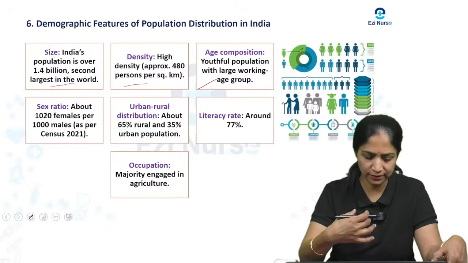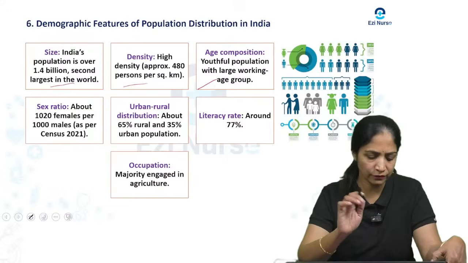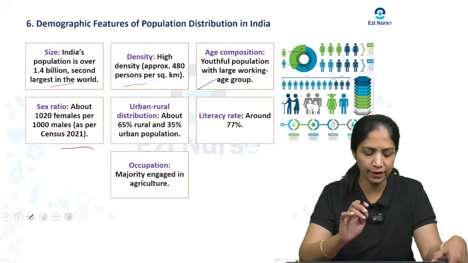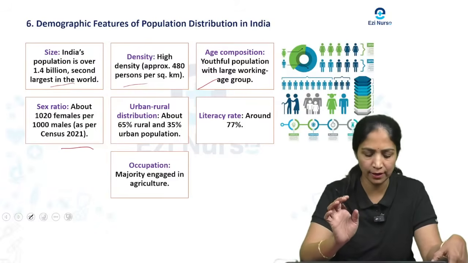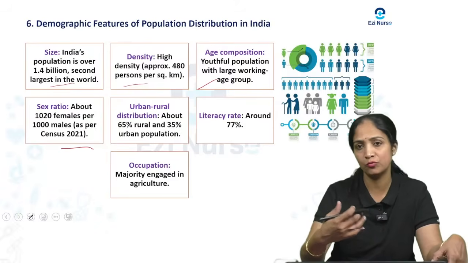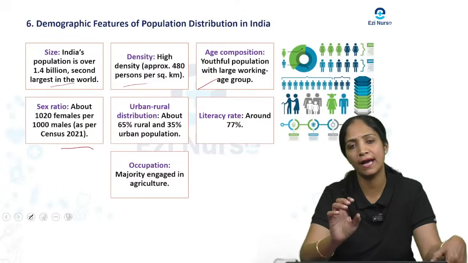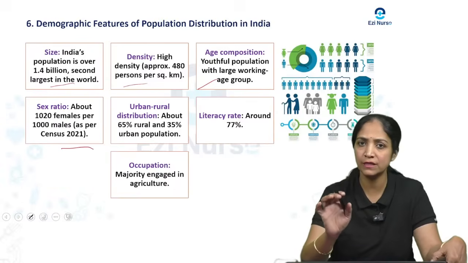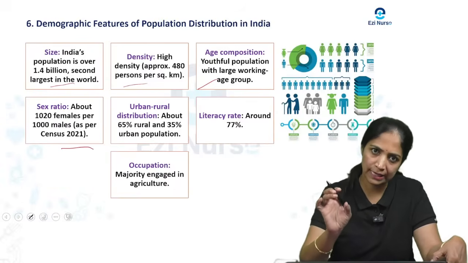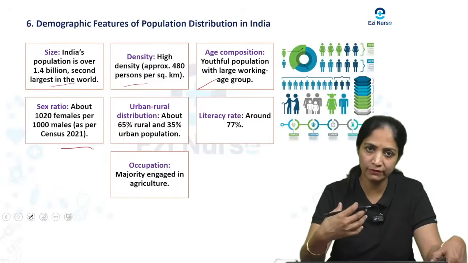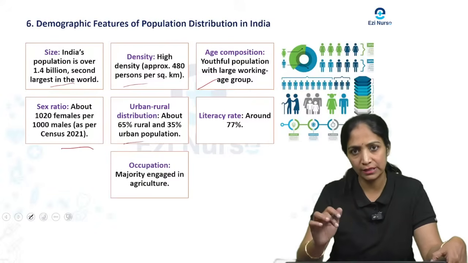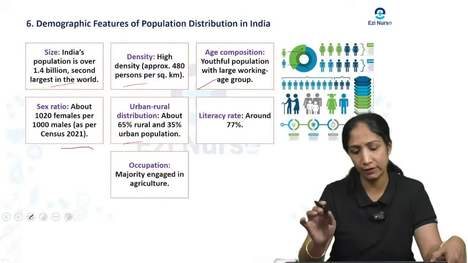And coming to the sex ratio, according to the census, about 2020 females per 1000 males. Then coming to the urban-rural distribution, how the distribution happens between urban and rural: usually about 65% of the population you see in rural areas, and 35% in urban areas. Then the literacy rate is around 75%.